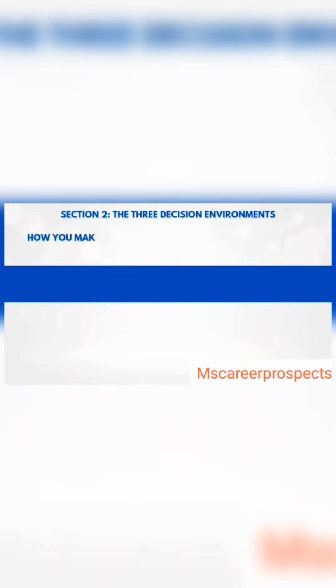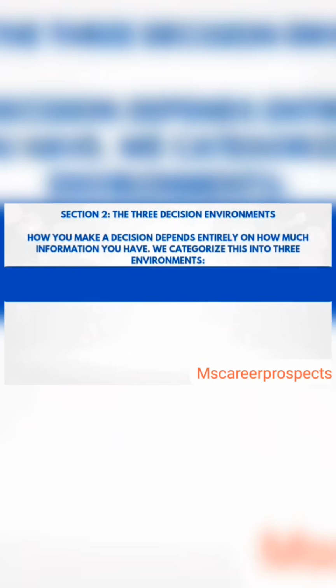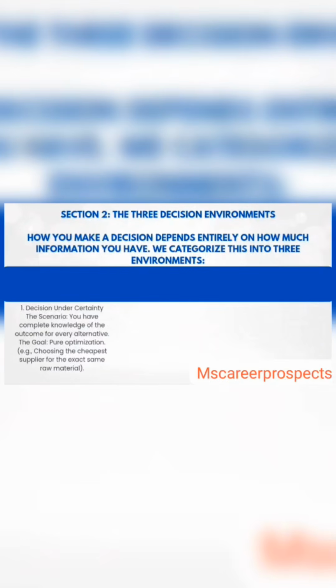Section 2. The three decision environments. How you make a decision depends entirely on how much information you have. We categorize this into three environments.